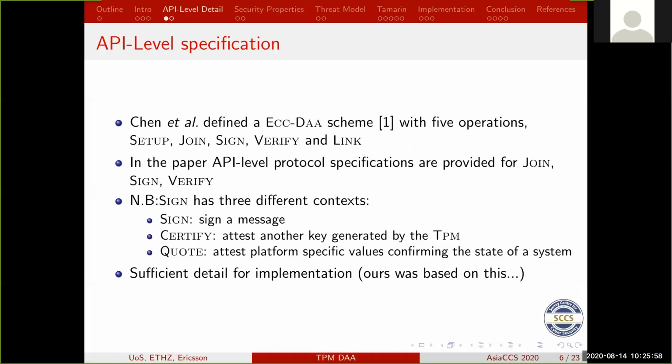We should note that the sign operation actually has been extended to 3 different contexts. So signing a message is the original sign, certify, attest another key generated by the TPM, and quote, attest the platform specific values confirming the state of the system, which is the one that establishes the trustworthiness of a platform. And we provide enough details for these for implementation, mainly because we use that ourselves to implement our scheme.